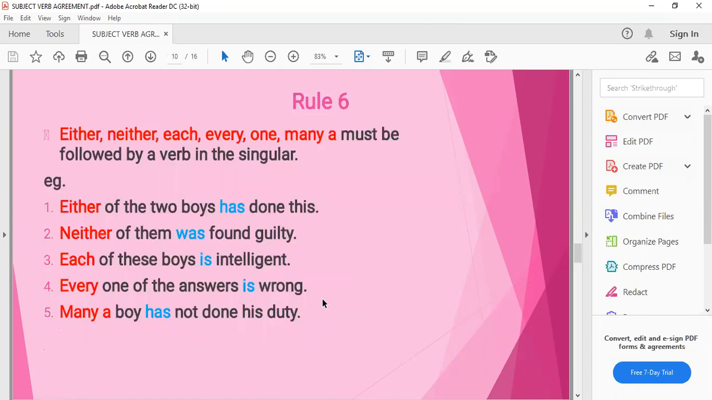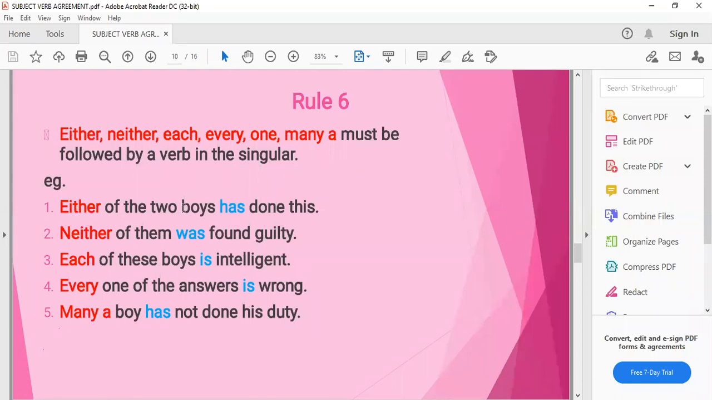Coming to the next, rule number 6. Either, neither, each, every, one, many a. Many a is also taken as singular. Must be followed by a verb in the singular. कोई भी word इनमें से use किया जाता है, after that we will always take a singular verb.